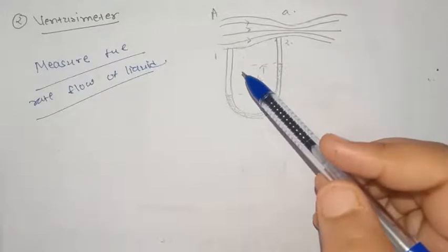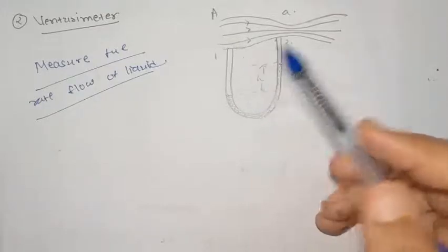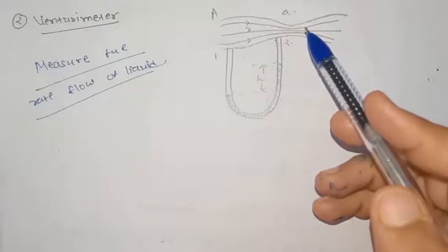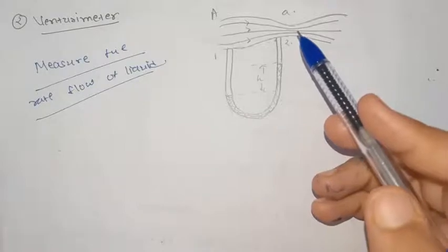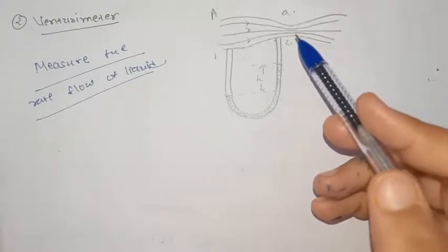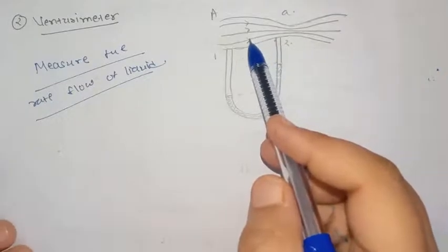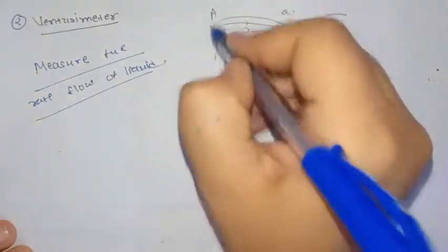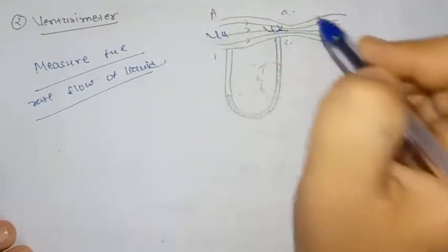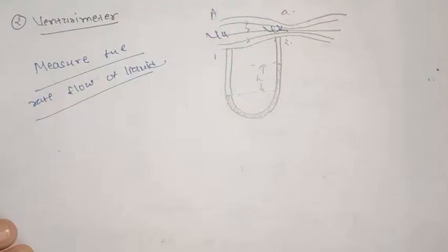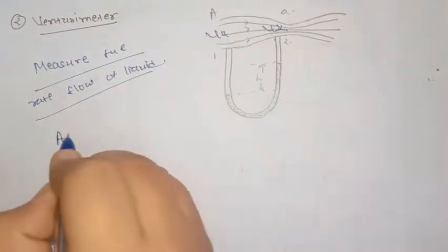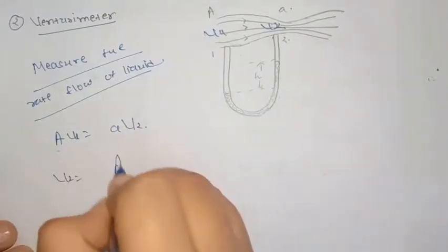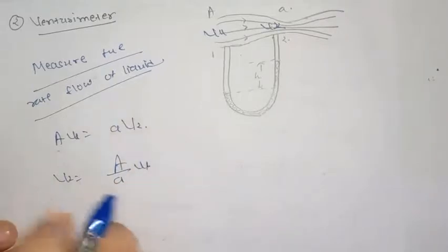Now, how does this work? Let the venturimeter tube be kept in the way of the fluid whose flow rate is to be measured. Let the fluid velocities at the wide and the narrow end be V1 and V2. From equation of continuity, we can write A V1 is equal to small a V2. So V2 will be equal to capital A upon small a into V1.